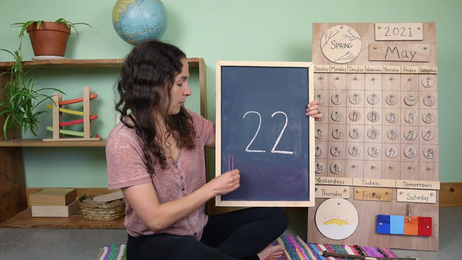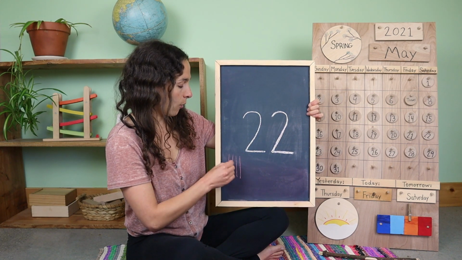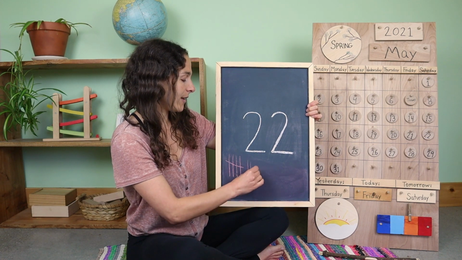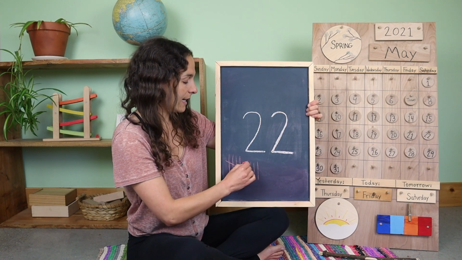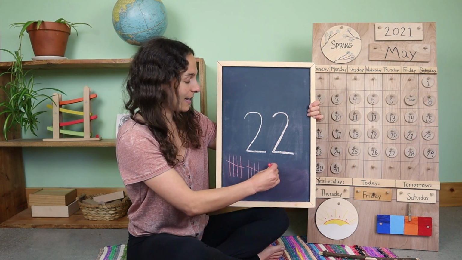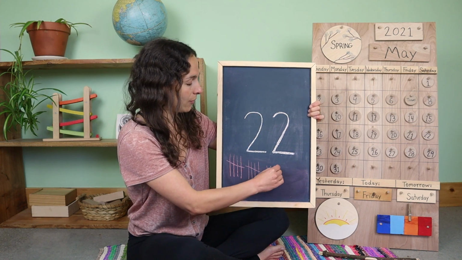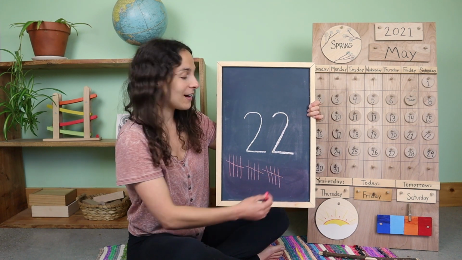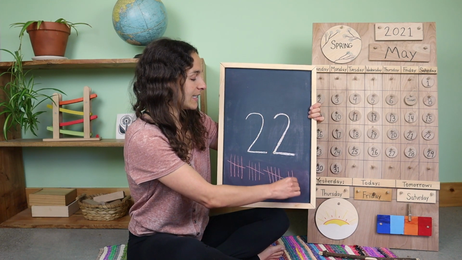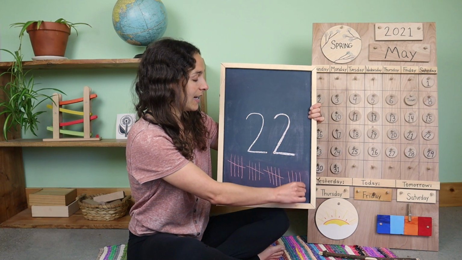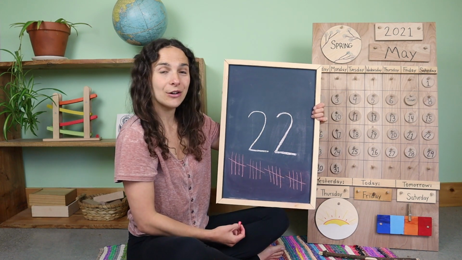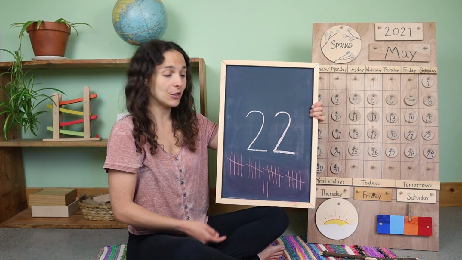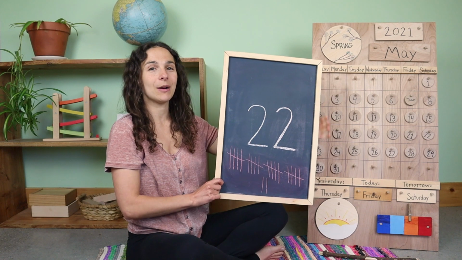1, 2, 3, 4, 5 goes across. 6, 7, 8, 9, 10 goes across. 11, 12, 13, 14, 15 goes across. 16, 17, 18, 19, 20 goes across. 21, and one more makes 22. 22 tally marks.